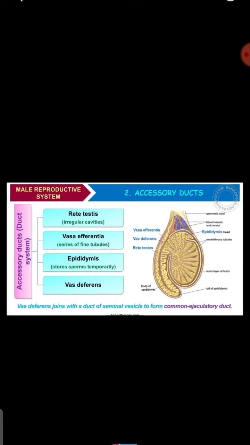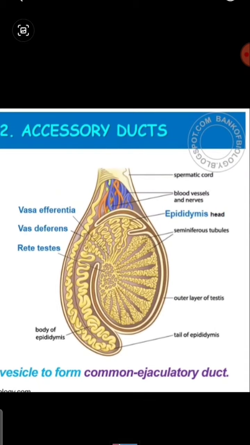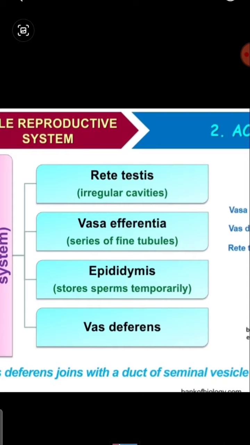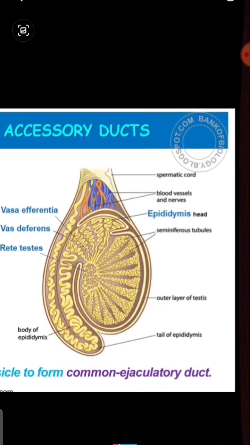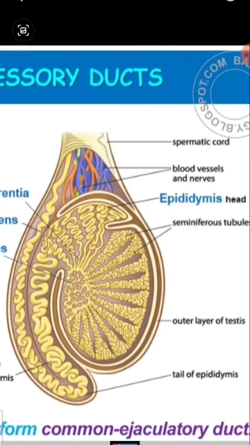And vasa efferentia, which are a series of fine tubules. So where is vasa efferentia? You can see here. Vasa efferentia, a series of tubule-like structures, right? And fine tubules. Epididymis, which stores the sperms temporarily. For temporarily, it acts as the storage of the sperms.